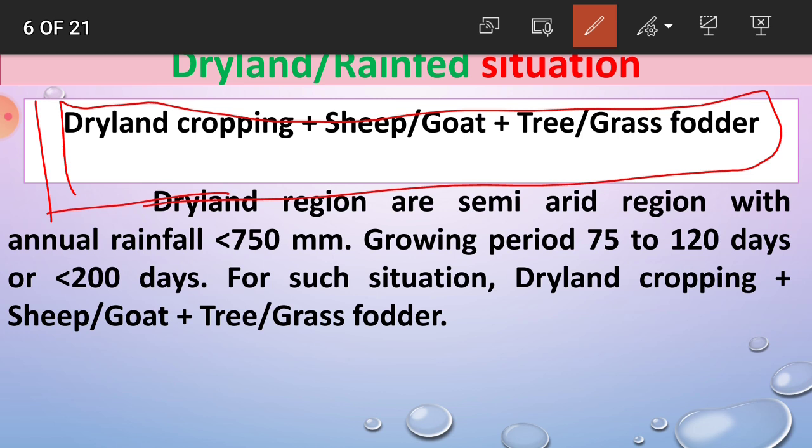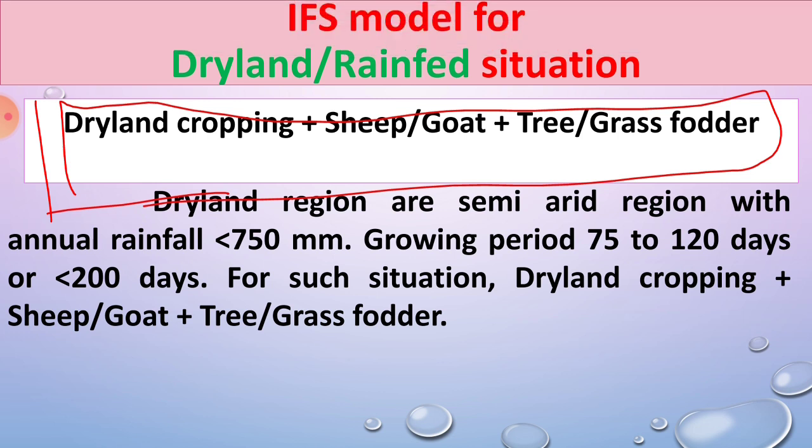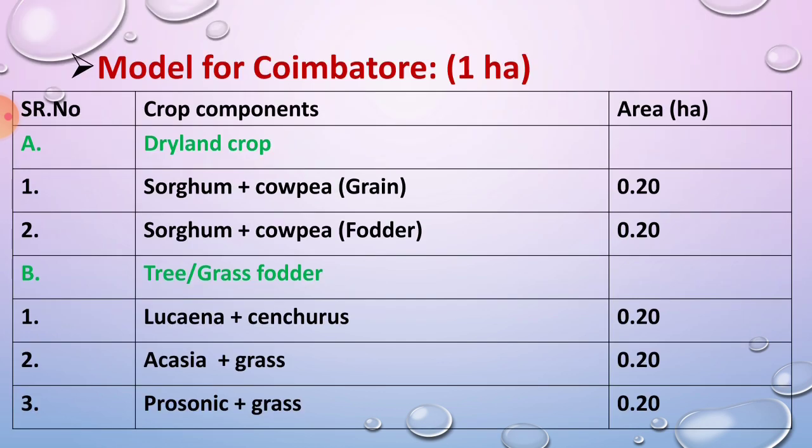For such a situation, the IFS model developed is dryland cropping plus sheep and goat plus trees or grass fodder. This is the model for Coimbatore for 1 hectare area. In the cropping system, you have to grow crops which require minimum water, that is sorghum plus cowpea, for grain purpose and for fodder purpose for the sheep and goat.